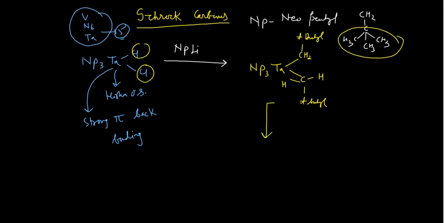After that, the proton abstraction would occur. What is the meaning of the proton abstraction? How can it abstract the proton from here? So H positive abstraction. This double bond will break, and it will grab this hydrogen as the proton, and this will get shifted over there. So what will it result in? It will simply give you NP3 with tantalum.